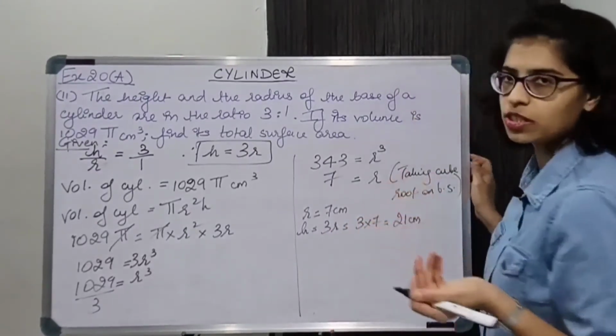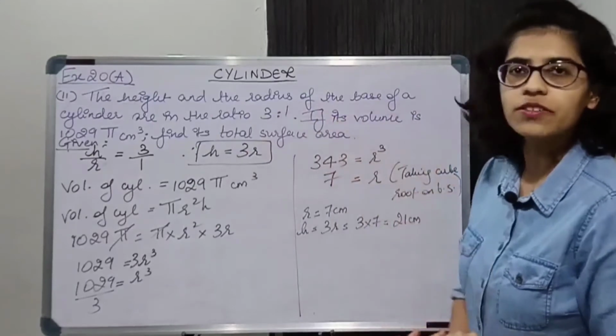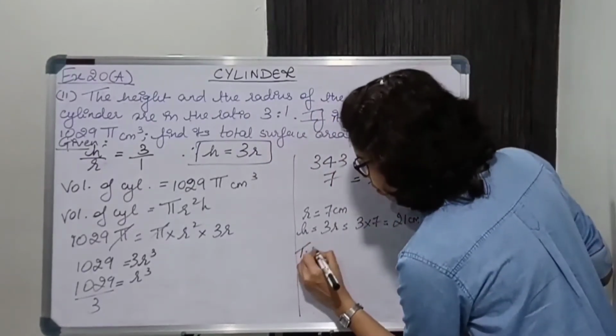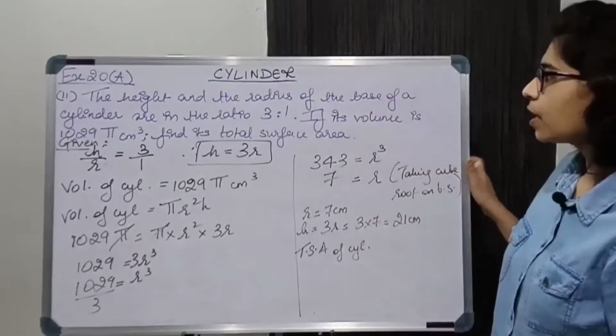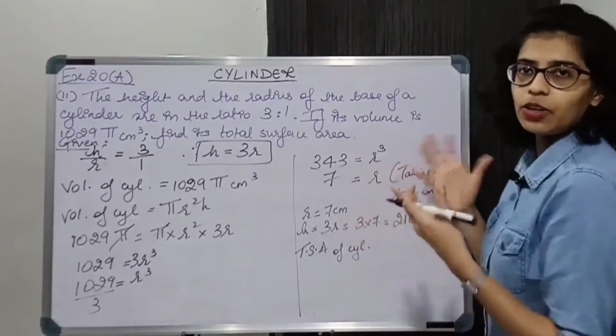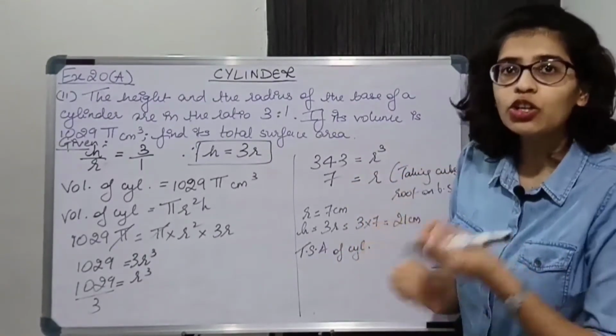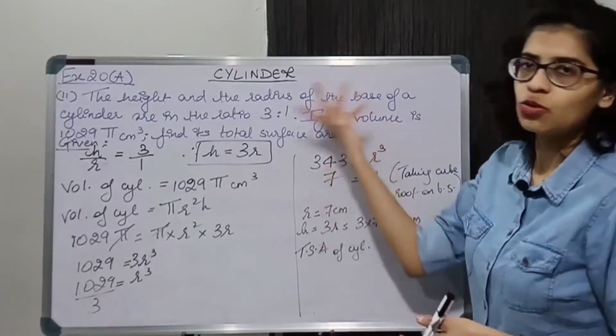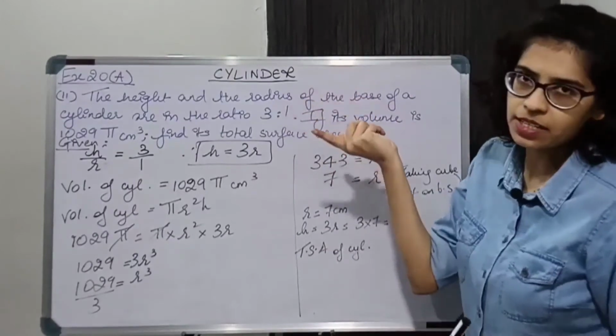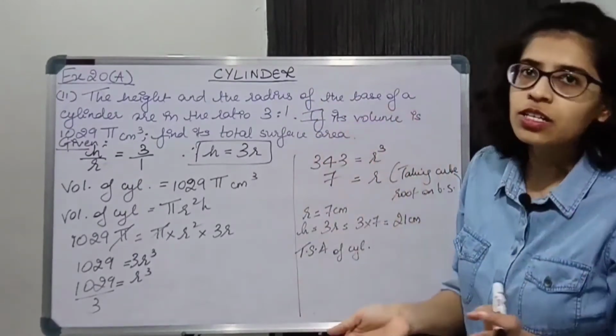We got h and r. We can easily find total surface area. So total surface area of cylinder. Now, it is not said that it is a hollow cylinder or anything. So whenever you are not told, you are going to consider what? A solid cylinder. Okay? There is no inner radius, outer radius. Only one radius is given. So you will consider only a solid cylinder.